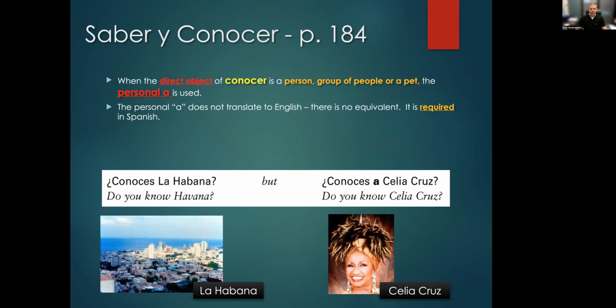With the direct object of conocer, when the direct object is a person, group of people, or a pet, just like we learned last lesson, we use a personal a. Again, it doesn't have any equivalent in English. There's nothing we say like that, but it denotes that the thing following the verb conocer is a person, a group of people, or a pet. So for a city, you would just say, ¿conoces La Habana? Are you familiar with Havana? For a person, you would have to add the personal a in there. ¿Conoces a Celia Cruz? She's a famous singer from Cuba. So the verb conocer, when it's used with a person, has a personal a that goes between the verb and the direct object.